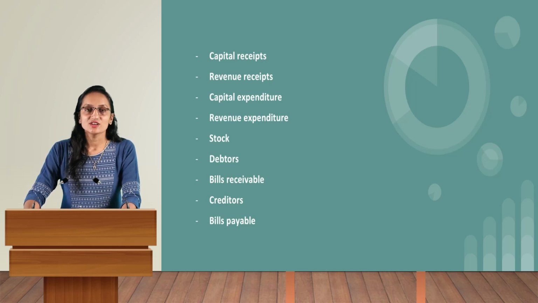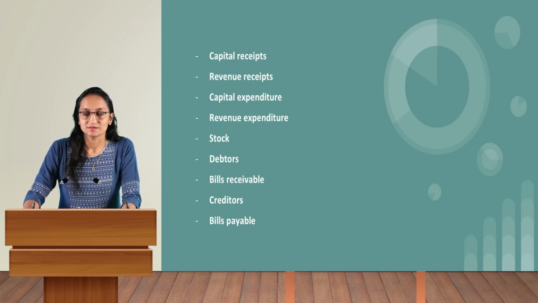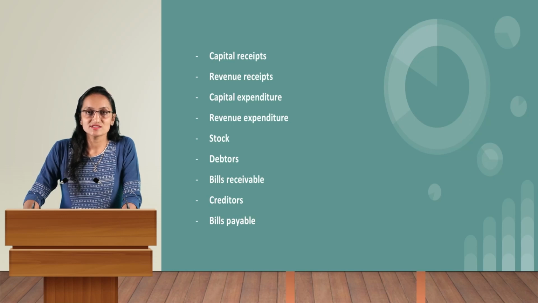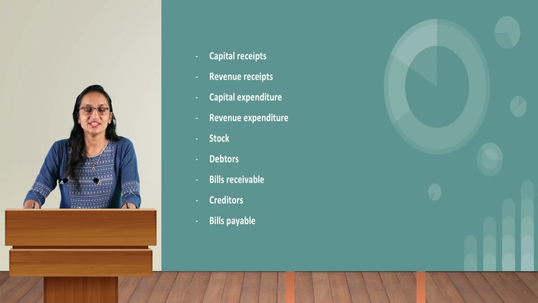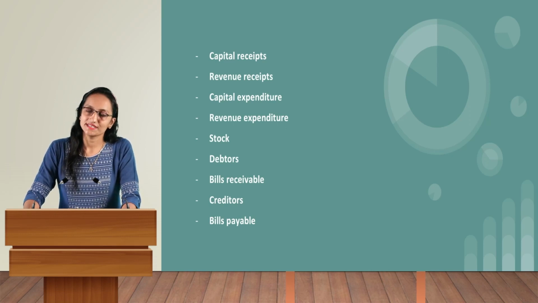I could explain with the help of an example. When a business owner sells assets, that could be termed as capital receipts, because each and every day the business owner is not going to sell his assets, his furniture, his plant machinery and everything. So whenever a business owner sells any assets, that could be termed as capital receipts. It is not regular in nature.